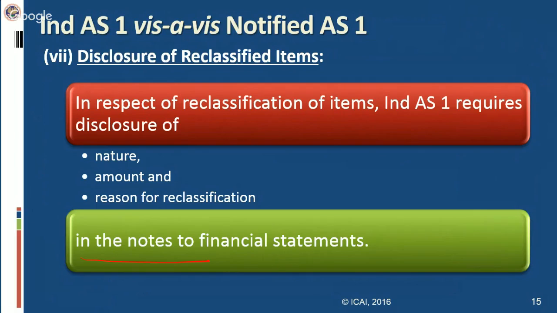And when you are reclassifying any item, you have to disclose the nature, amount, and reason for that. What is the reason because of which you are doing this reclassification? On reclassification, what is the amount, the difference in the amount, and why. And if the reclassification changes the nature also, then you have to disclose that also.